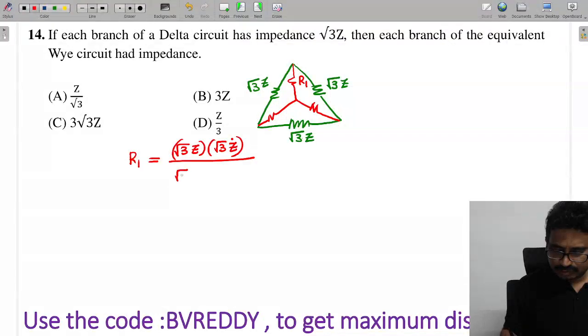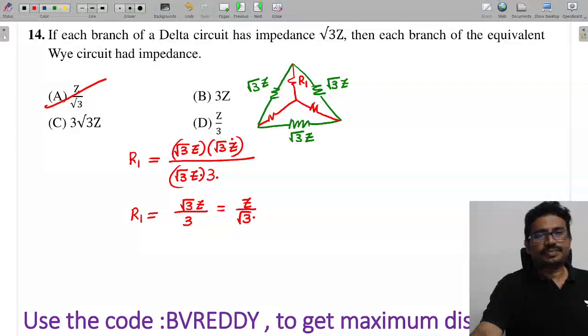So I will get root 3Z into how many are there, 3. So it will come as root 3Z by 3, which is Z by root 3. Option A.